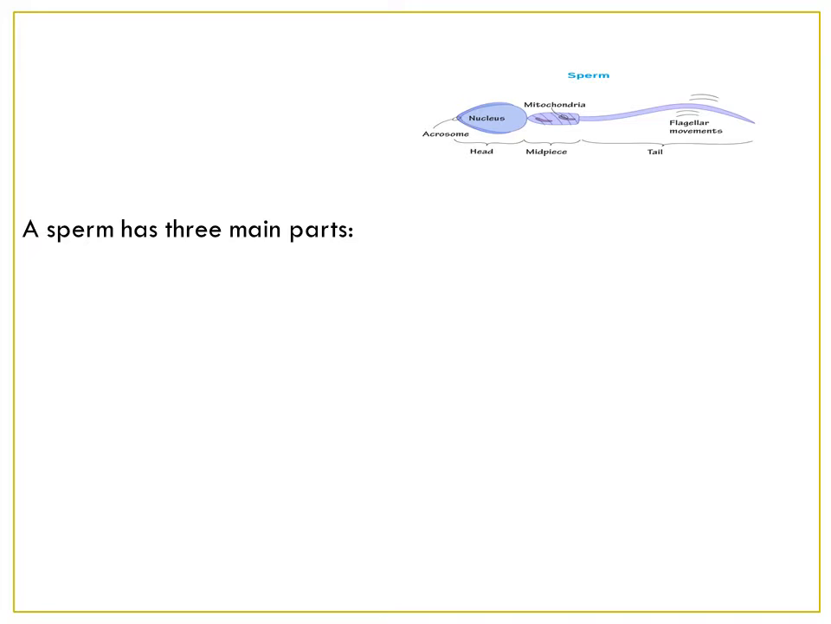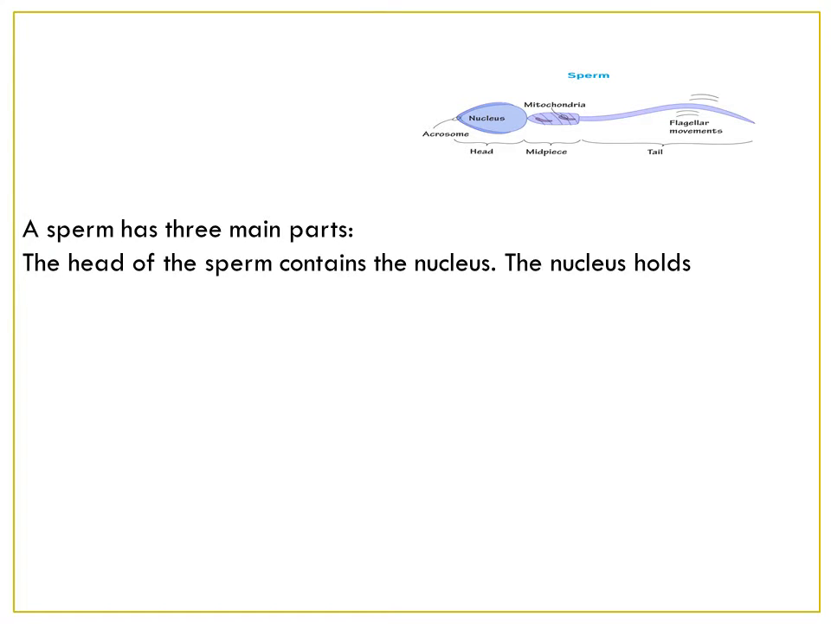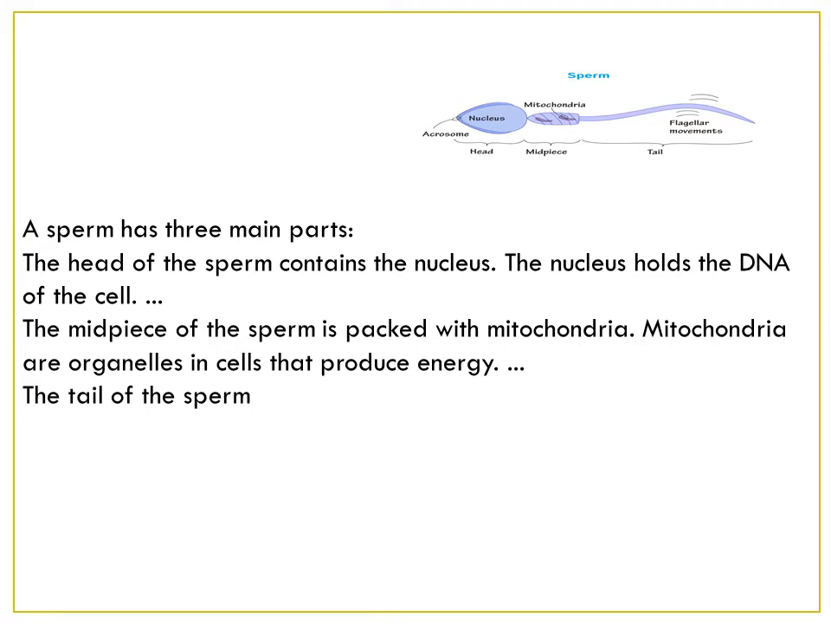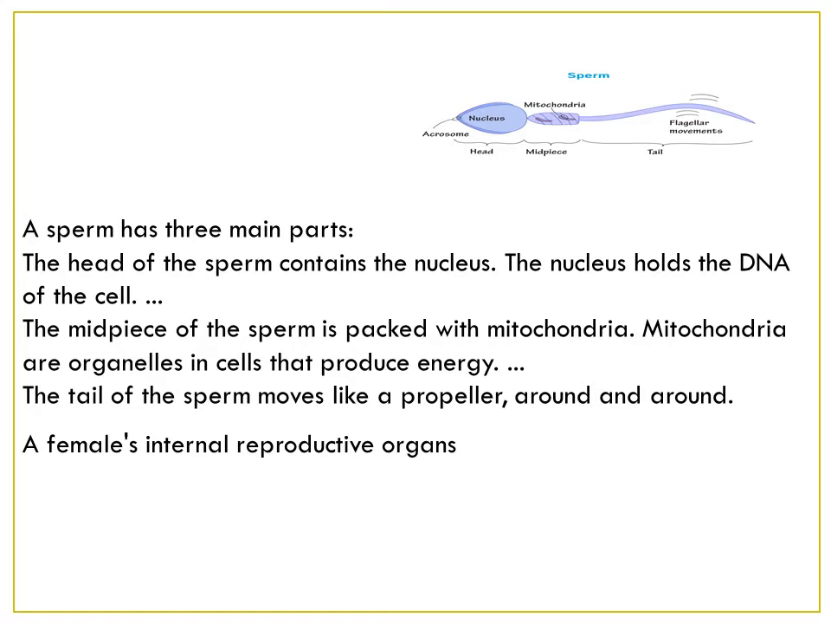See the diagram of sperm. It has acrosome, nucleus, head, then is the middle part, which has mitochondria, the tail, which is the flagellar movements. Sperm has three parts. The head of the sperm contains a nucleus. The nucleus holds the DNA of the cell. The midpiece of the sperm is packed with mitochondria. The mitochondria are organelles in the cells that produce the energy. The tail of the sperm moves like a propeller around and around.